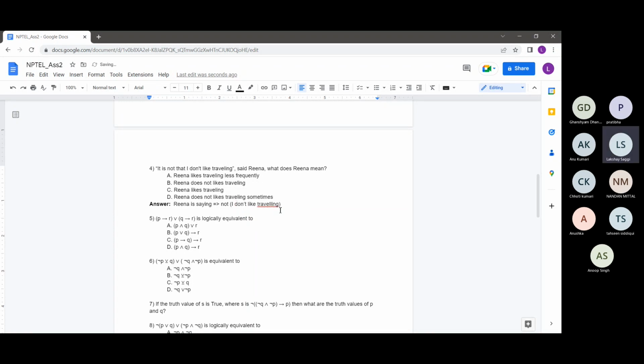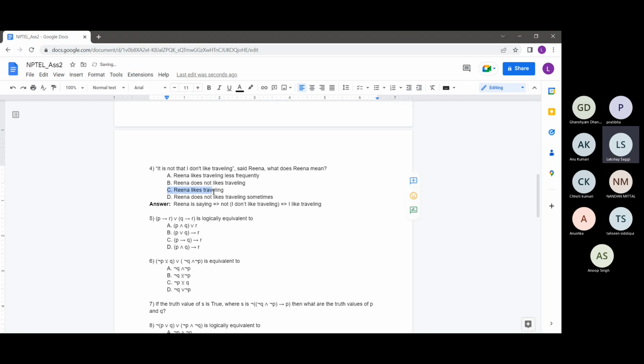So she's applying a sort of double negation here. It basically means that she likes traveling, right? Because you don't like traveling, so the negation of this will be I like traveling.